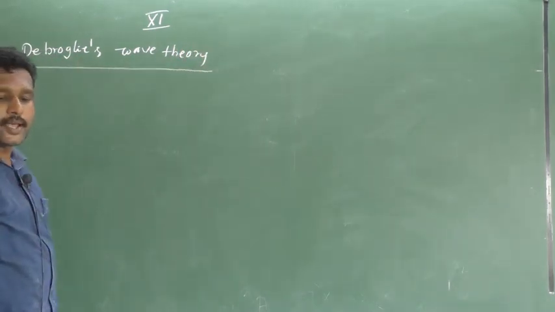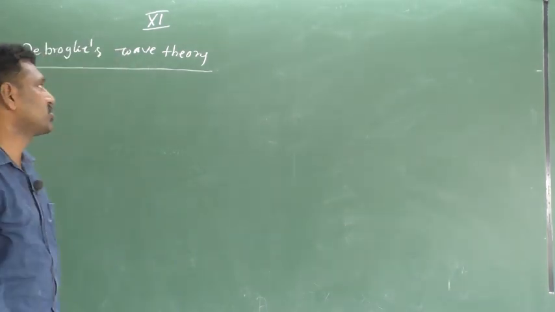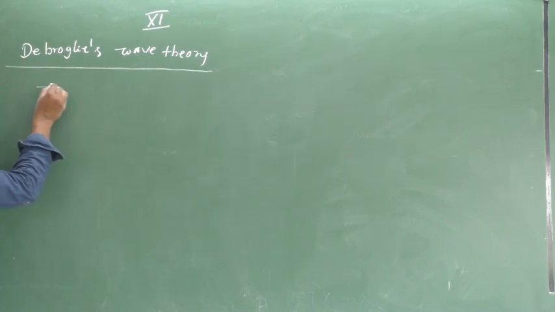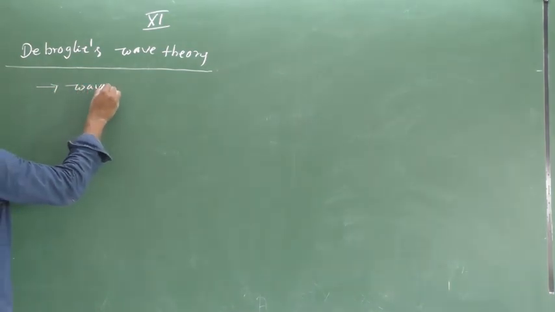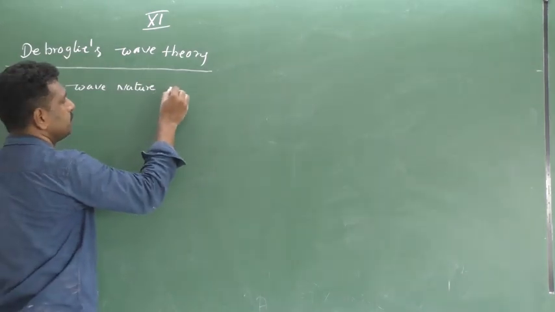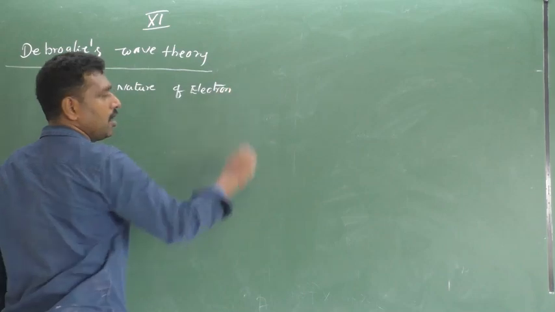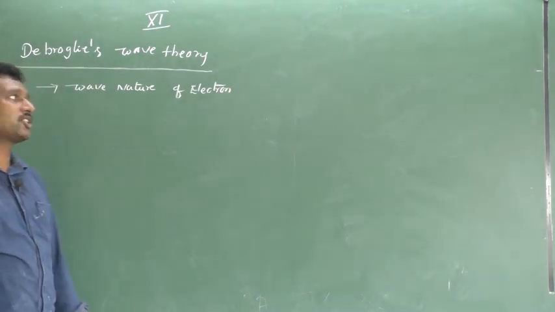This theory explains the wave nature of electron. The first point is that it explains the wave nature of electron.